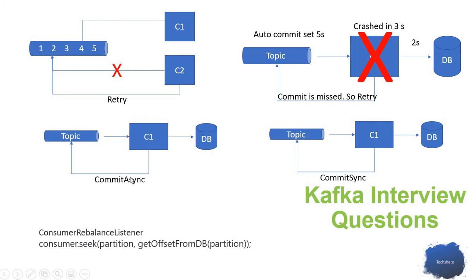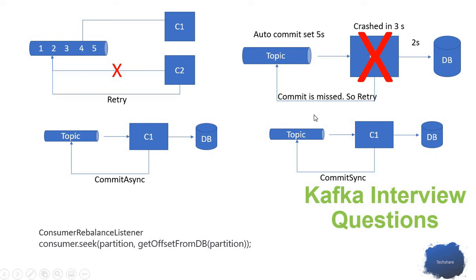But the minus is, if the commit fails, we may get a duplicate message in this case. So that is the minus.